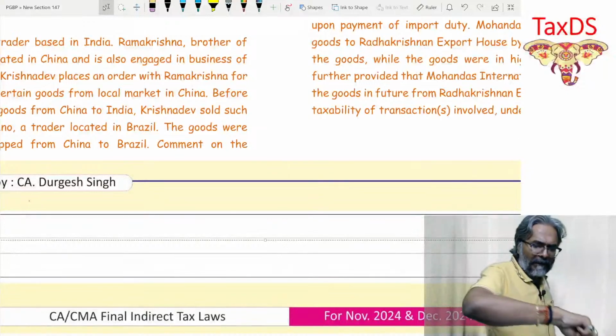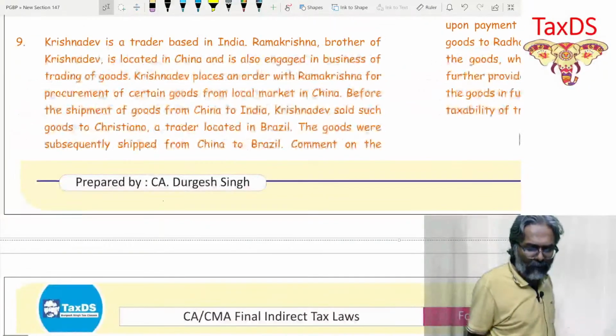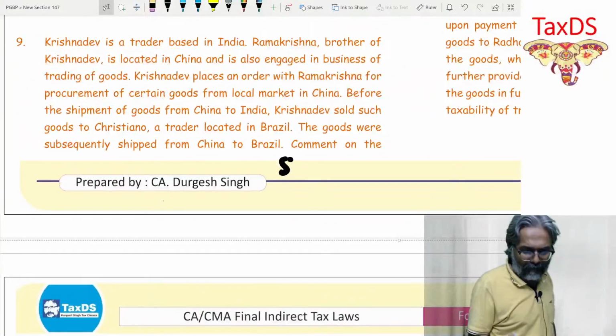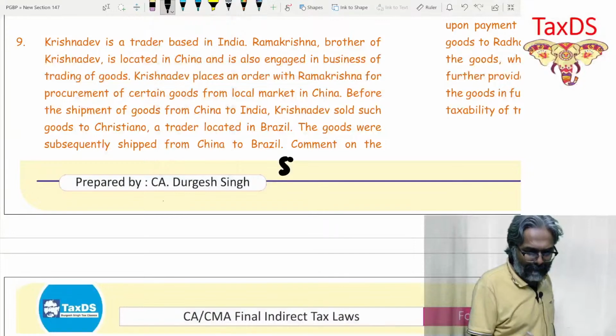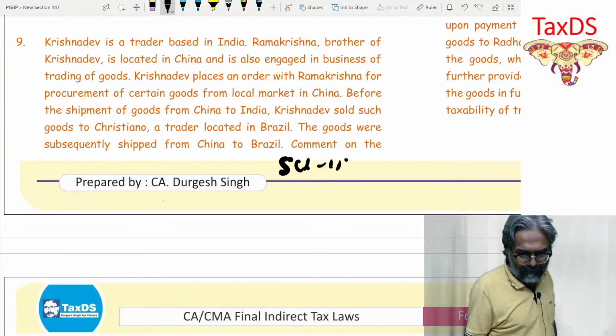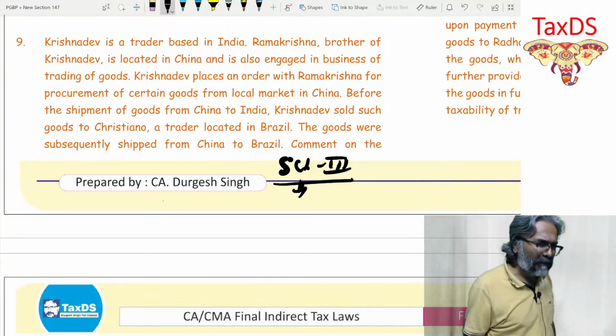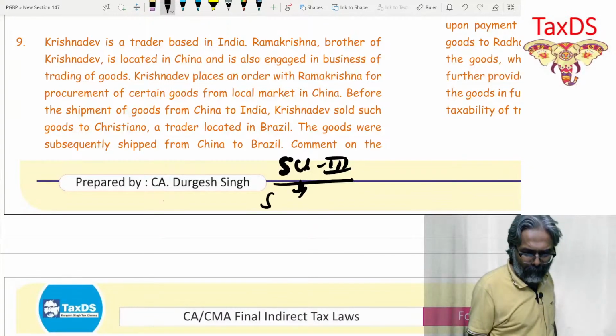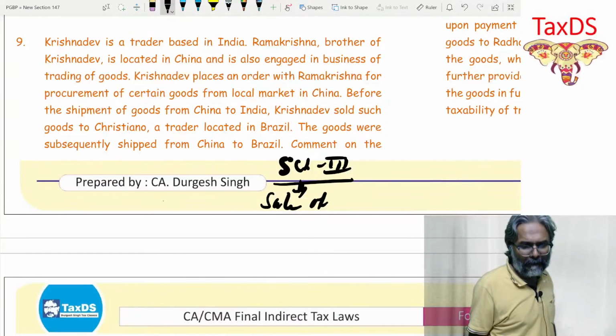This is a clear case of Schedule 3, which we all are aware of. Schedule 3, students, is about sale of goods. How do you write about that? Sale of goods from whom to whom is important.